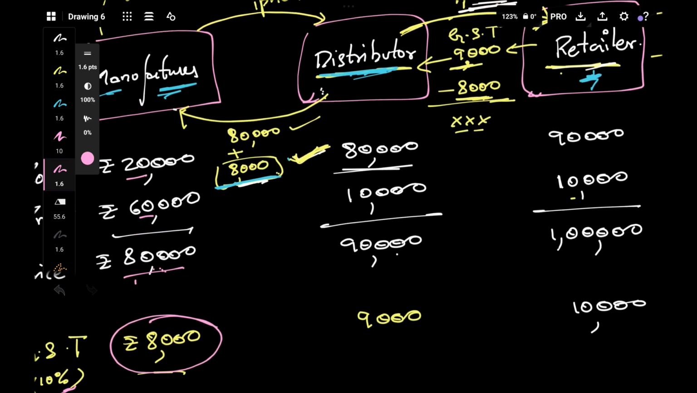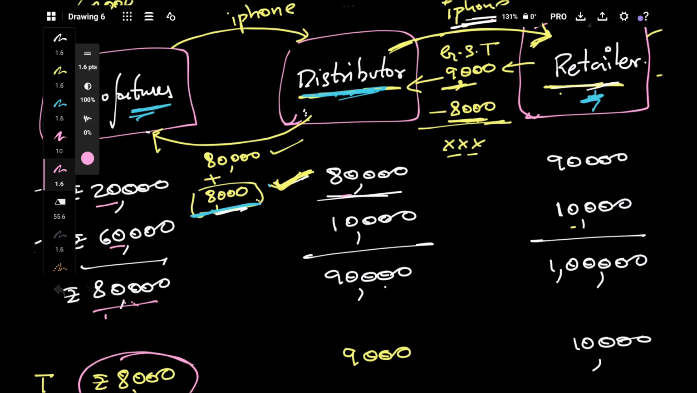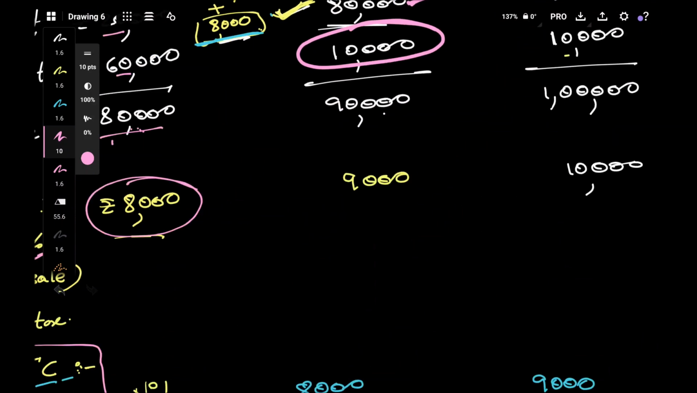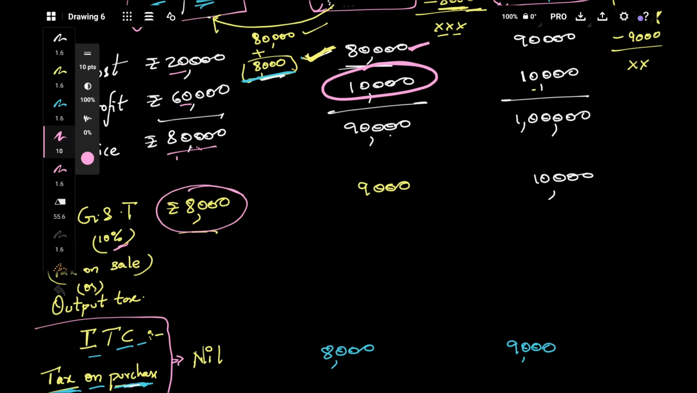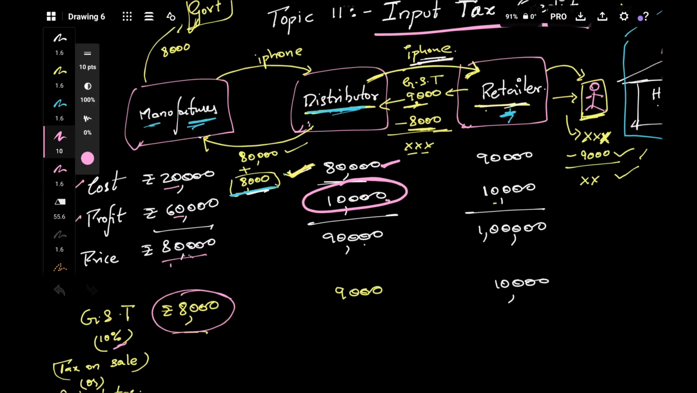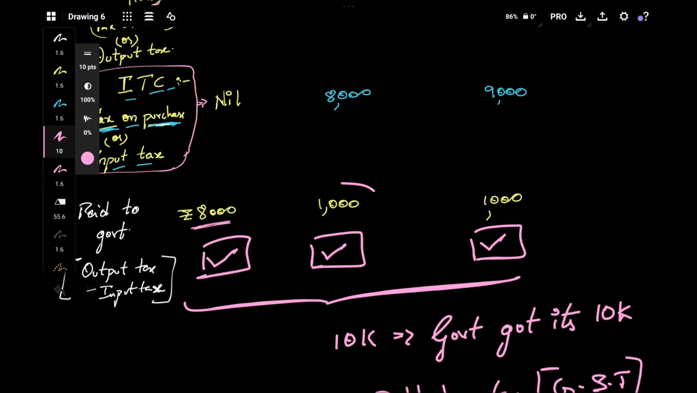Okay. And at this stage, this distributor has bought the good for 80,000, and now the distributor has added his profit. His profit is 10,000. So his good was already bought for 80,000. What is the value he added? He added his profit, that is the value here. So on that value, that is on 10,000, 10% GST comes to 1,000. So here 1,000 is collected at this stage.